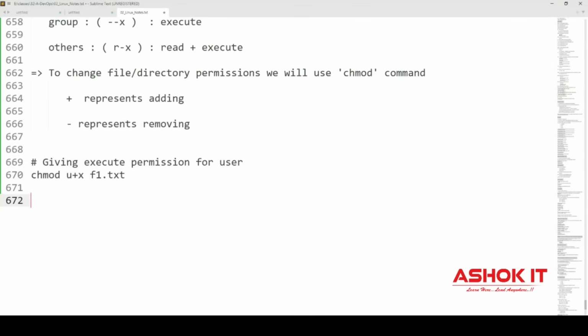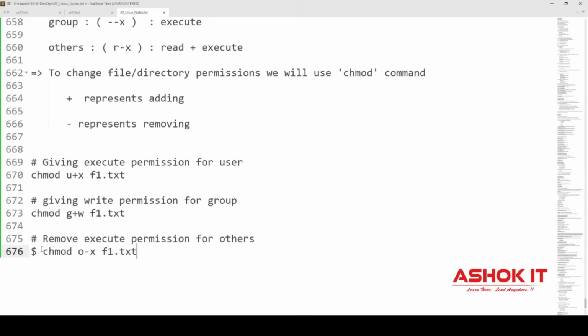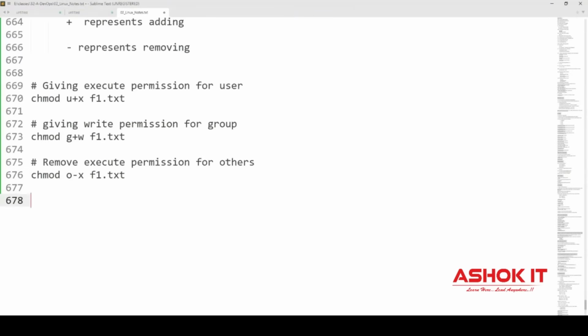Okay. So if you give g plus w for the group, write permission is added. How to remove the execute permission for others? O minus x. If you use O minus x for others, execute permission will be removed. How to give all permissions for the group? G plus rwx. At a time, for group we have given all permissions.